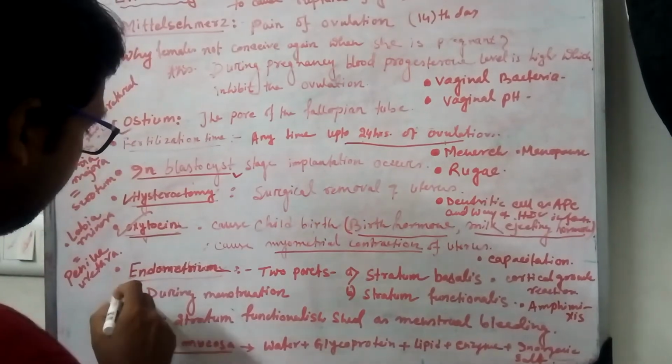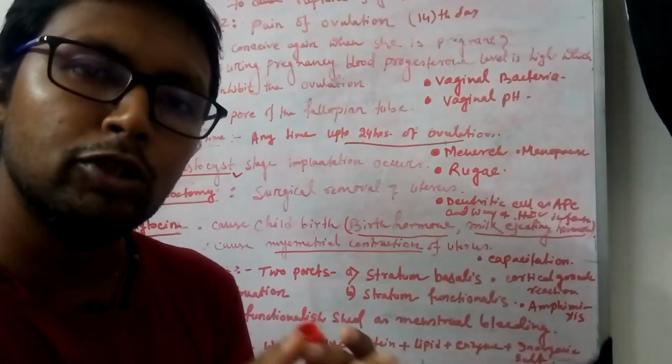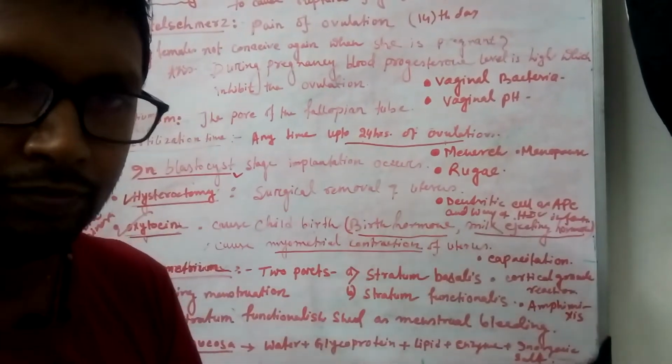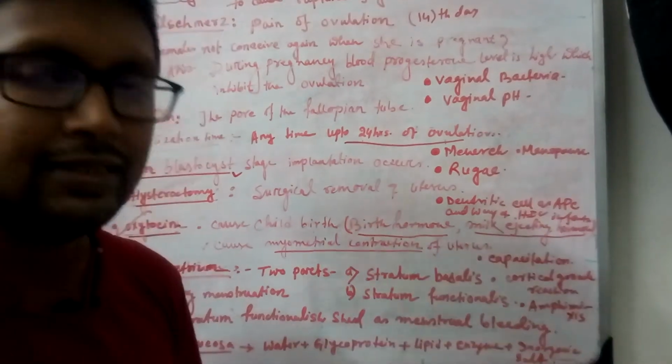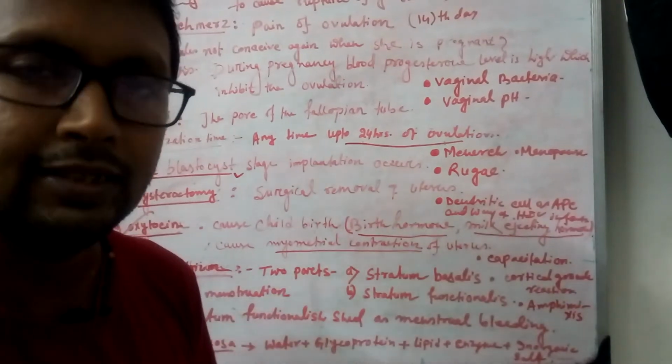Now the endometrium. The inner lining of the uterus is called the endometrium. The endometrium has two parts: one part is the stratum basalis, and the other is the stratum functionalis.